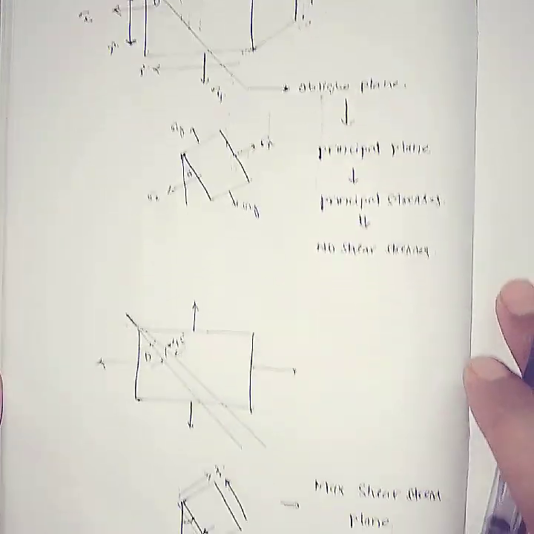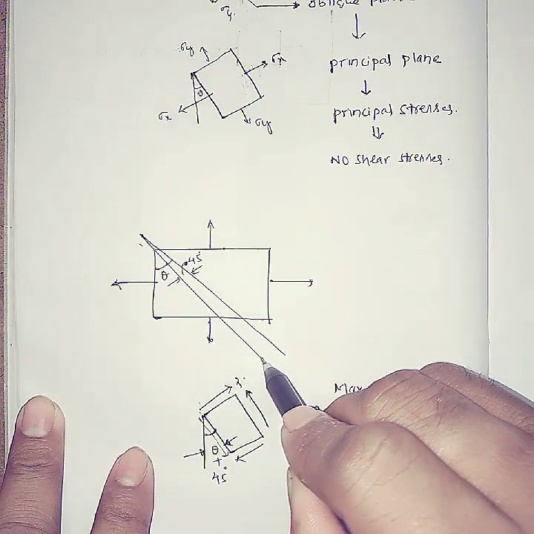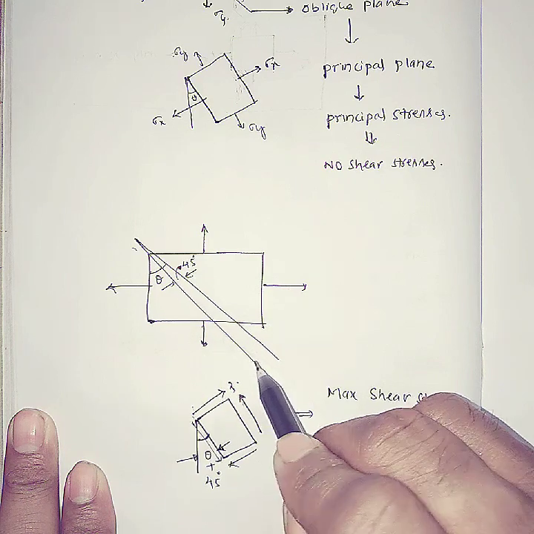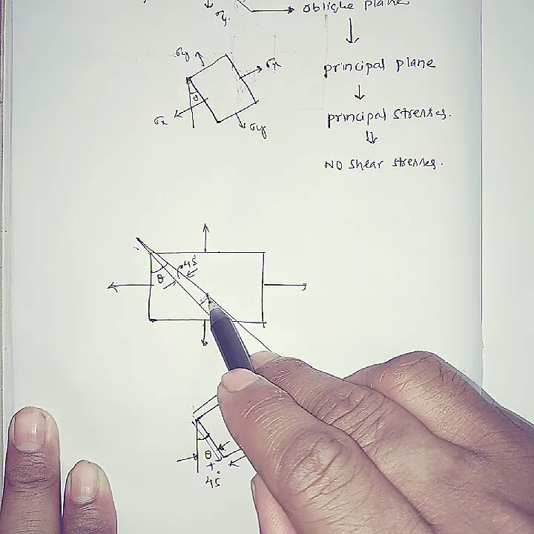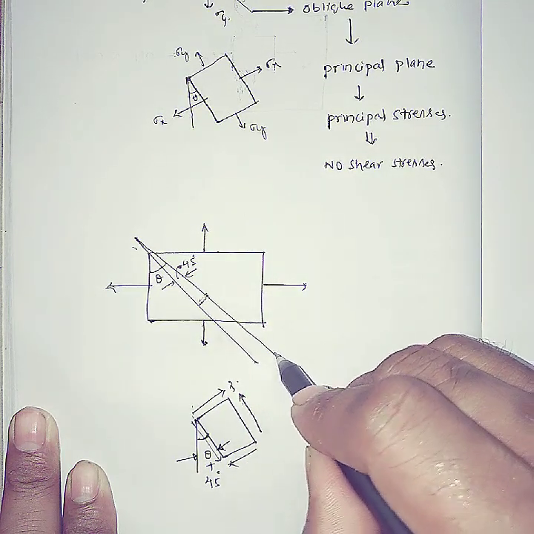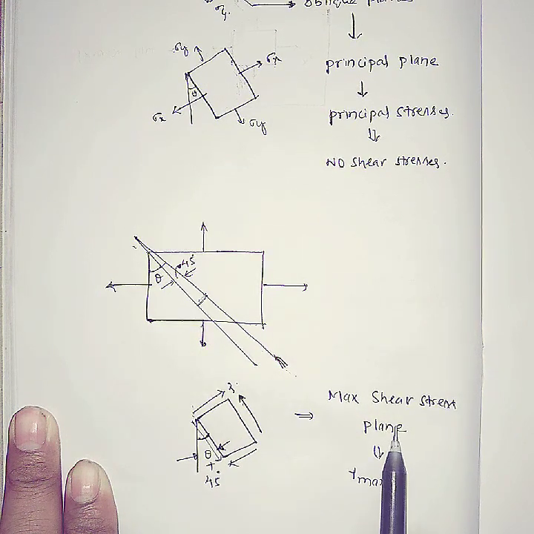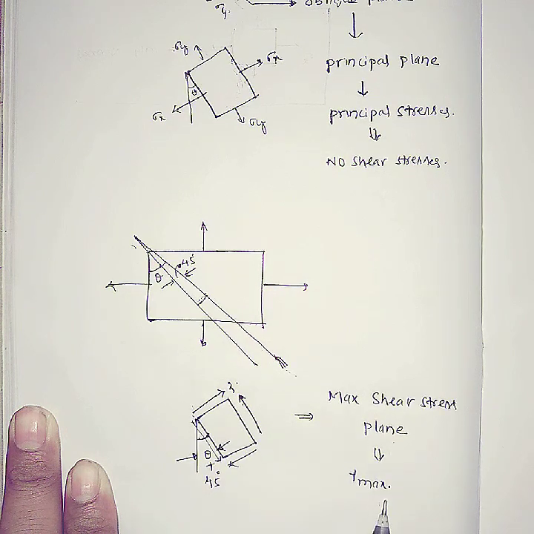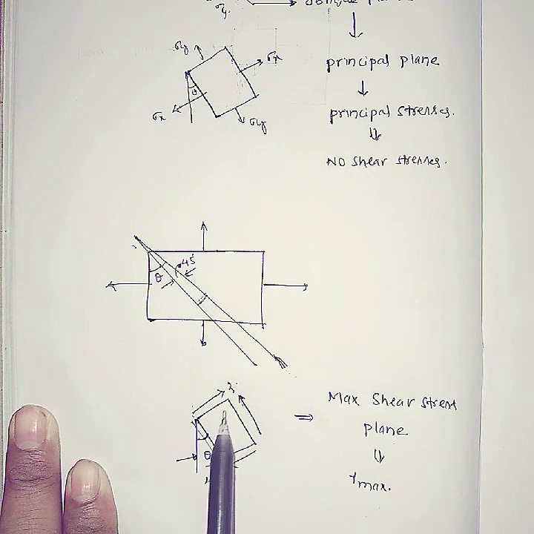I will give you one example. See here, this is the oblique plane, this is the principal plane. At 45 degrees from this principal plane, the maximum shear stress happens. That means this plane is called the maximum shear stress plane, where tau max will exist.